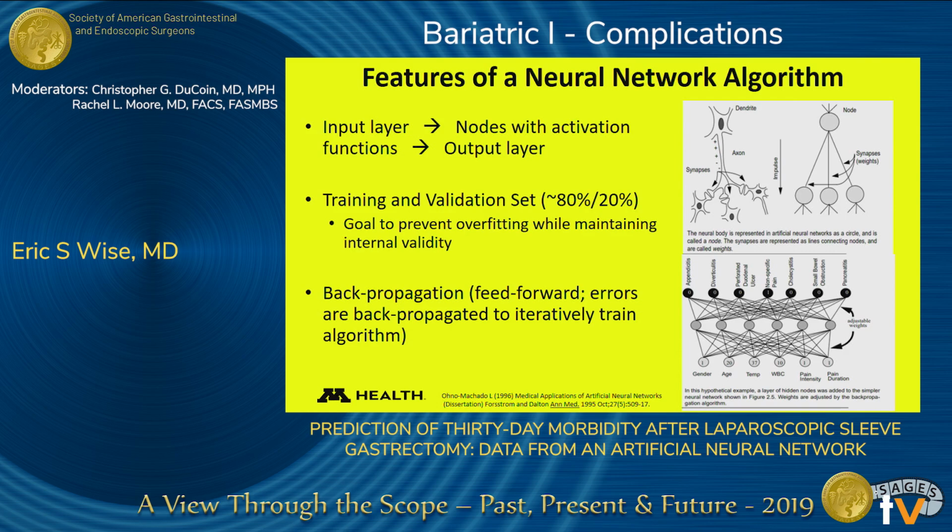So 80% of the patients, in our case, would be used to constitute the training set to develop the neural network algorithm. And then 20% of those patients would be randomly withheld to ensure that there's internal validation. You didn't really overfit the model from those 80% of the patients. And then neural networks generally use backpropagation. That is, you teach the model one thing, it realizes its mistakes, goes back and relearns, and that's backpropagation.